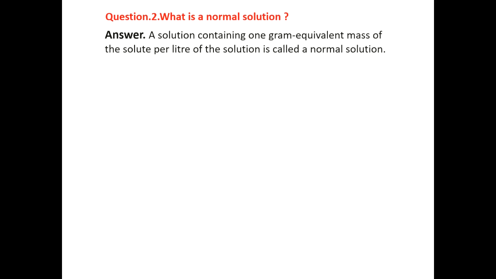Next question is, what is a normal solution? You know about the term normality. Normality is different from equivalent mass. A solution containing 1 gram equivalent mass of solute per liter of solution is called a normal solution. It is the definition of normality. This is the 1 gram equivalent mass of a solute.